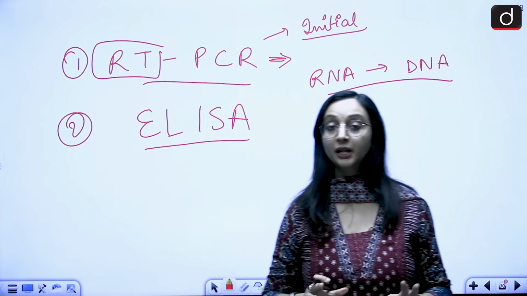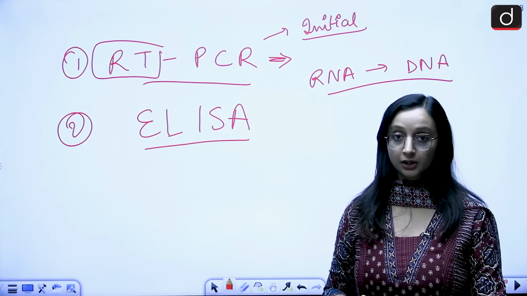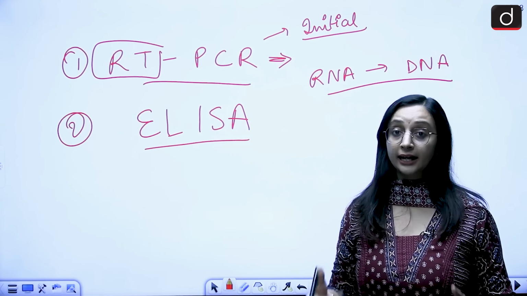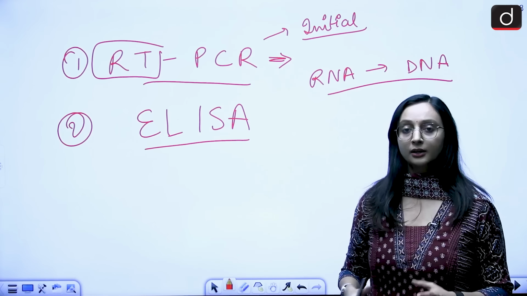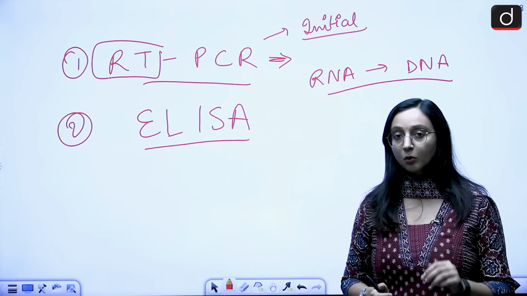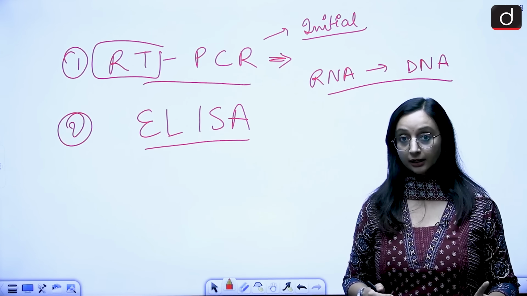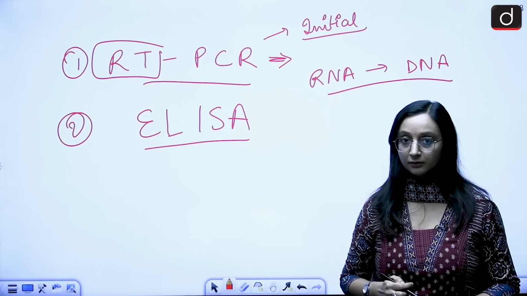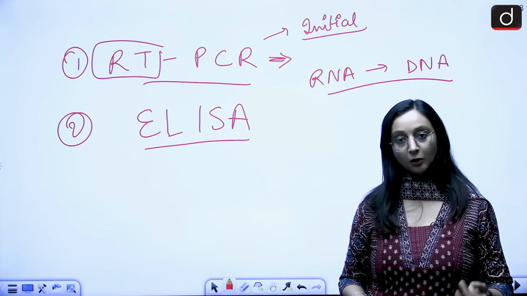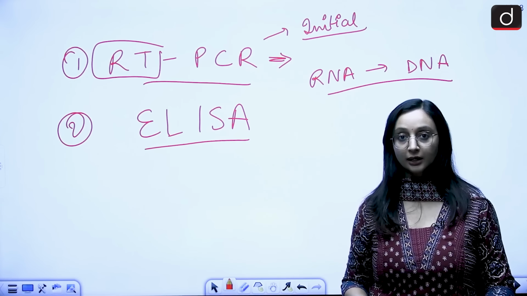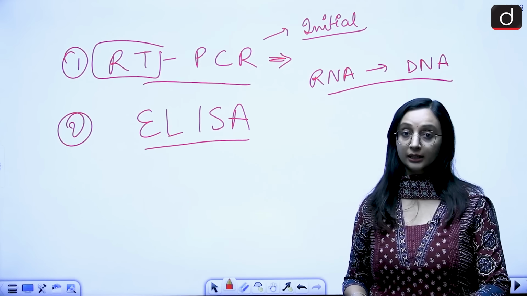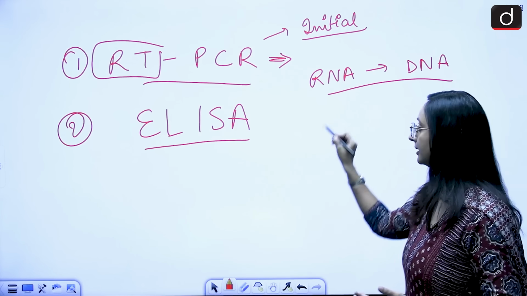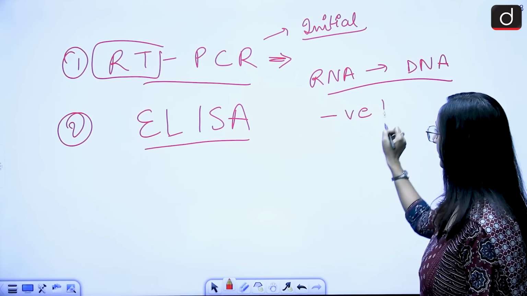This is going to be formed, and then this DNA, through the chain reaction, polymerase chain reaction, is actually going to replicate itself and create millions and millions of copies, right? So it's like a photocopy machine. Now what will happen if there was no viral genetic material, if the person was not infected? No copies will be formed because there was no RNA. RNA will not convert to DNA, then DNA will not make its copies, and we will not see anything. The test will come out to be negative, right?